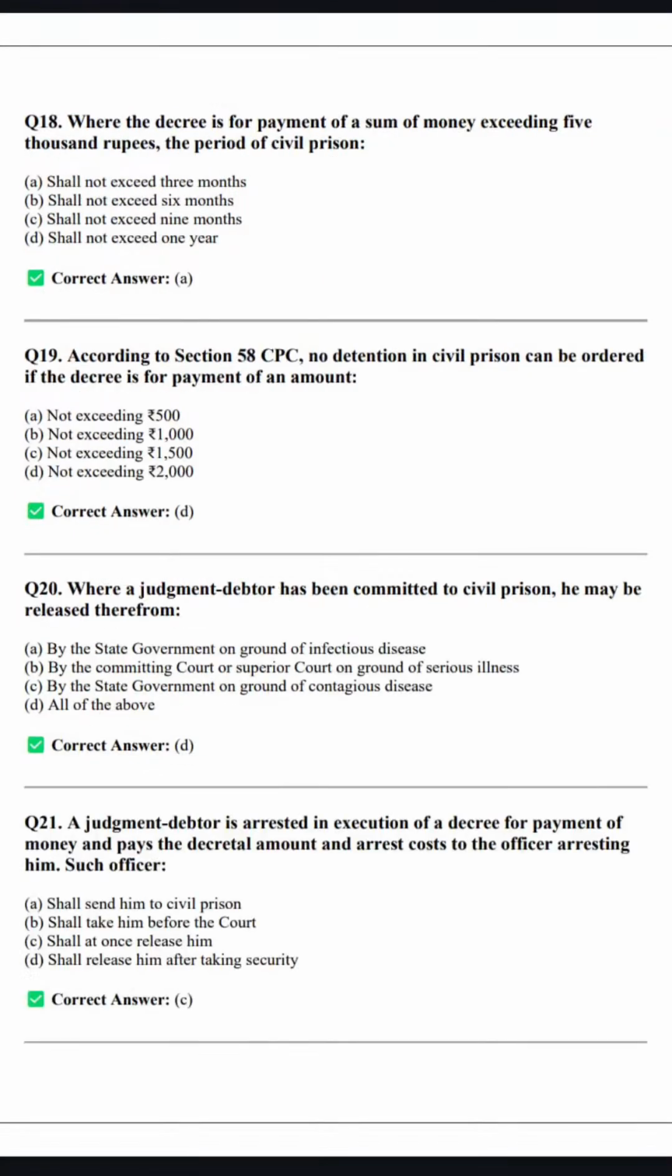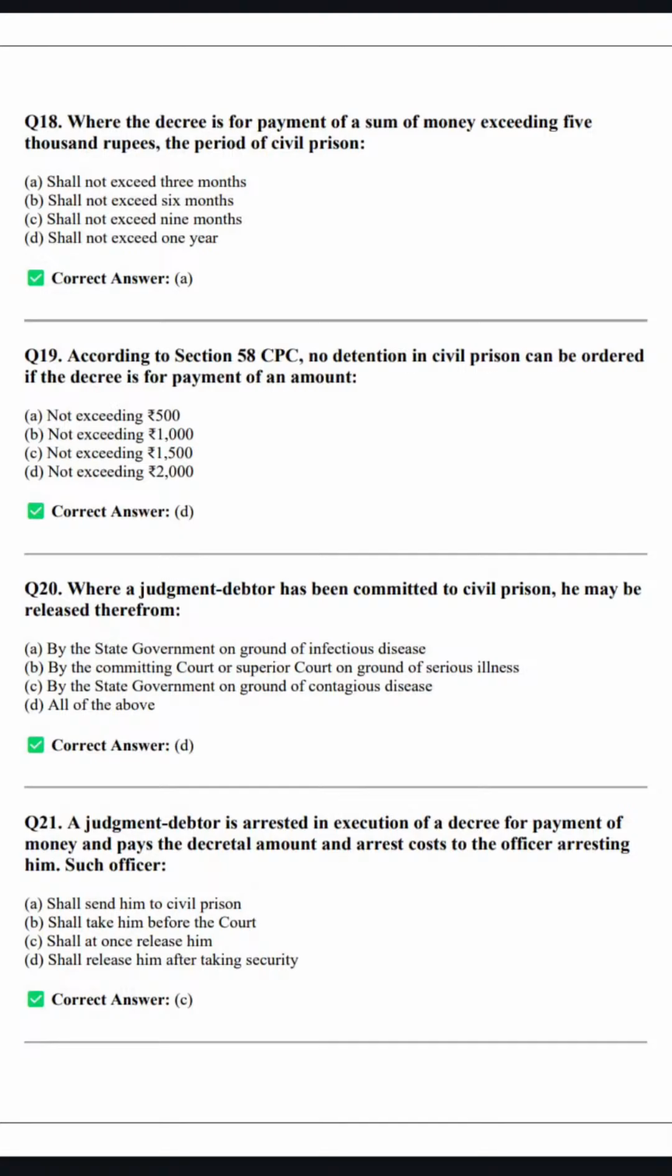Question number 24. Whether the decree is for the payment of a sum of money exceeding 5,000 rupees, the period of civil prison. It is clearly mentioned that it shall not exceed 3 months, right? It shall not exceed 3 months. Let's move ahead. Question number 19.